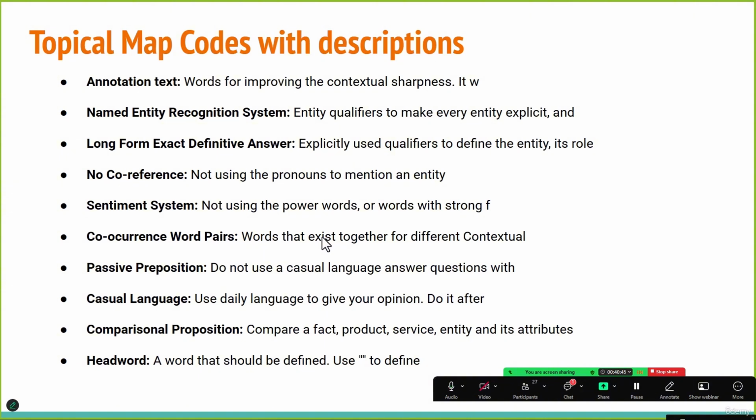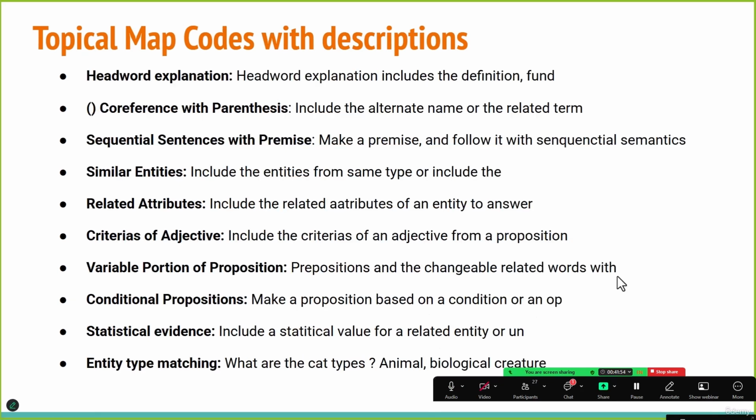Next is comparative proposition, comparing an effect, service, entity, or its attributes. Next is head word, a word used to define something. Okay, this was also discussed in the semantic rule section. When using a word like Bitcoin, you use words like BTC in brackets. If it is rupees, you use rupees.